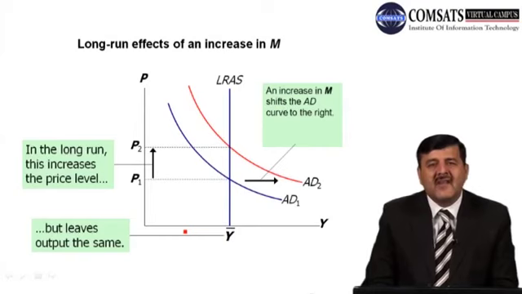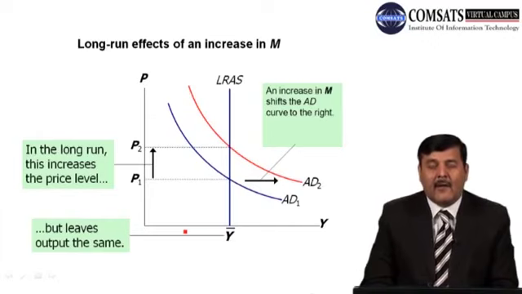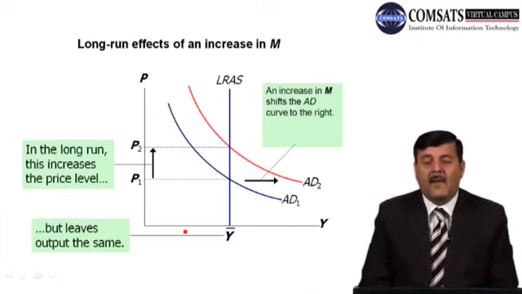Now we'll combine both sides of the market, aggregate demand and aggregate supply, and see how a change in any parameter in the economy affects the level of output and price level. If you look at this diagram, on the y-axis we are taking price, on the x-axis output. AD1 is the initial aggregate demand curve, and LRAS is the long run aggregate supply curve, which, as we just saw, is vertical.